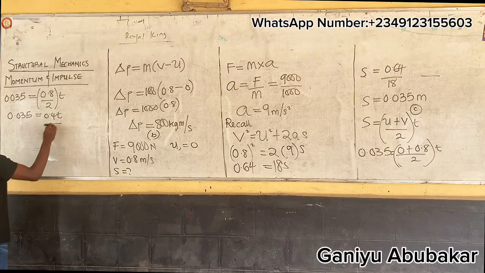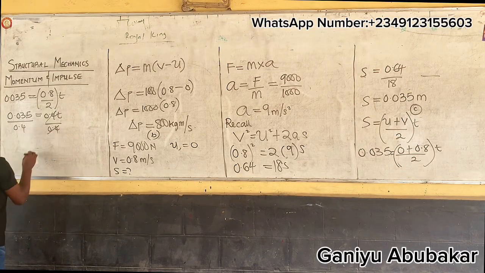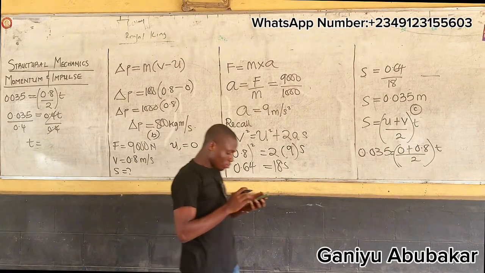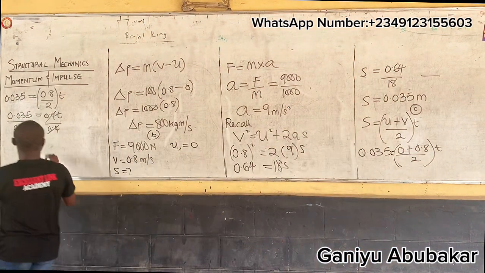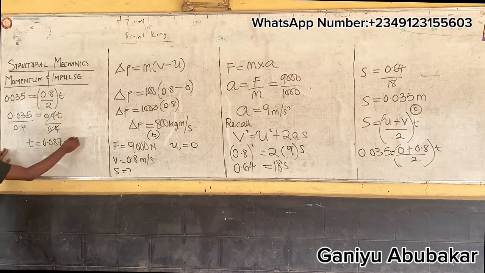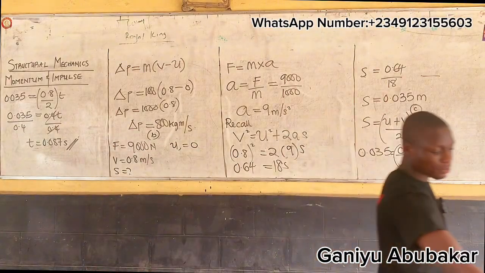Get T. T is 0.087 seconds. That's your time.